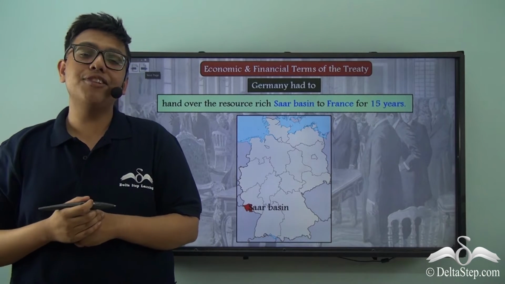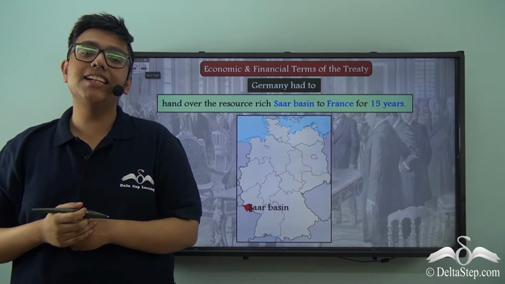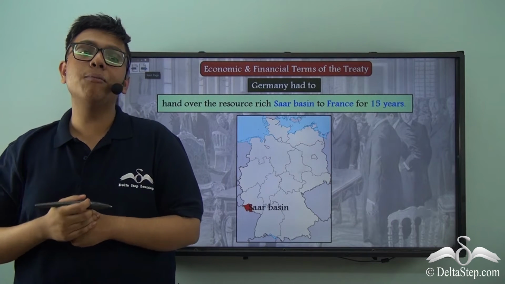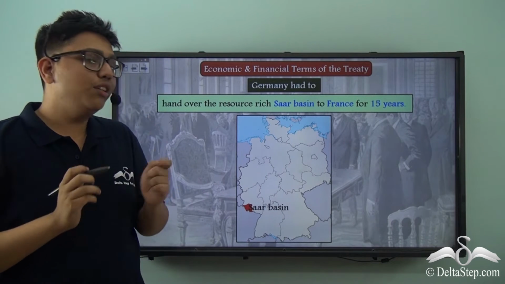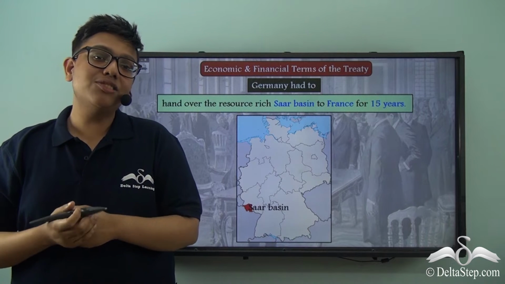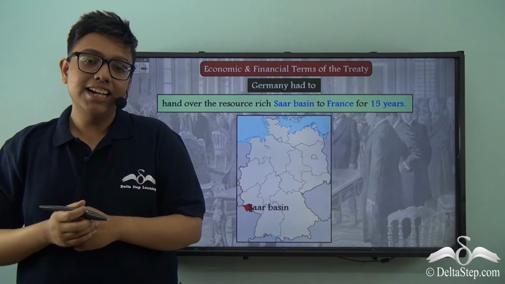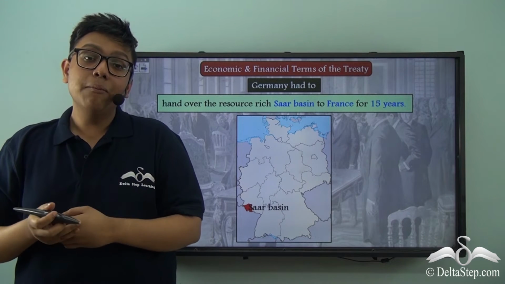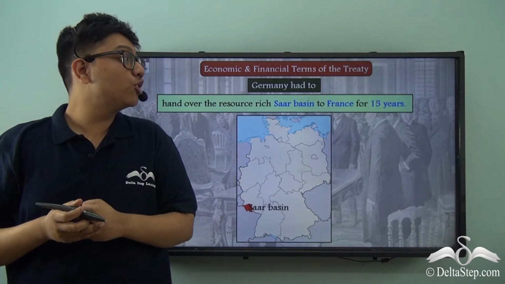We have read enough in geography as to how Germany is a storehouse of multiple forms of resources. But after the First World War, Germany's resources itself were being taken away, not only as war reparations, but from the very lands these resources were found.